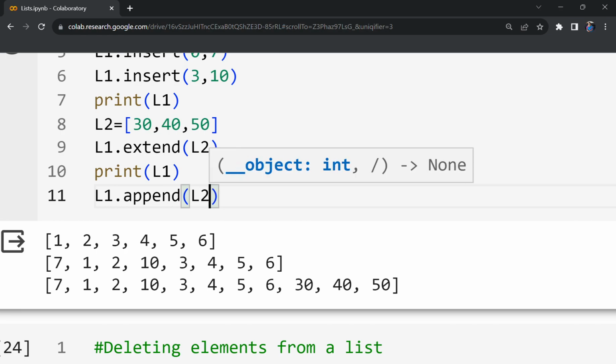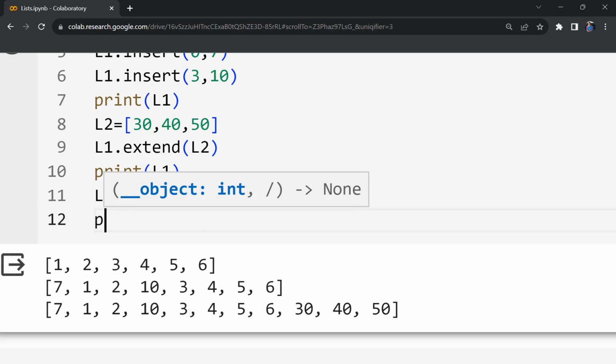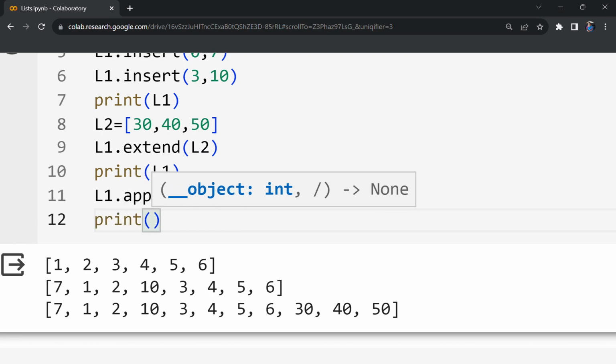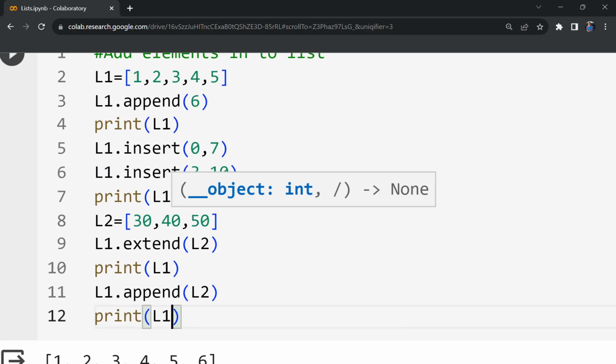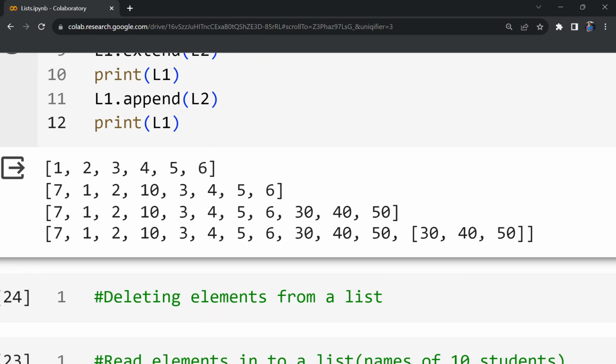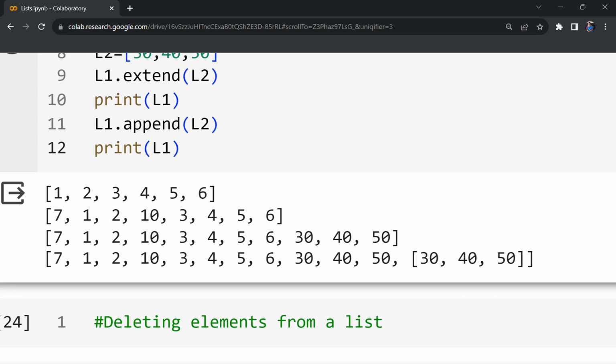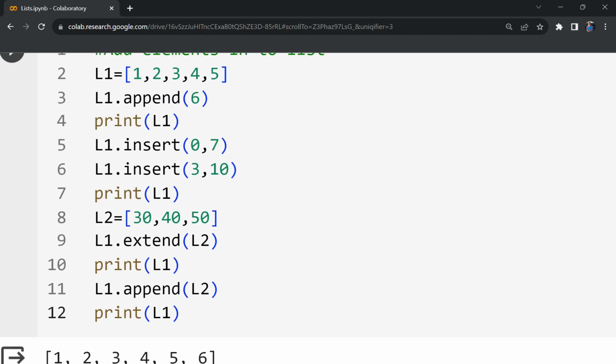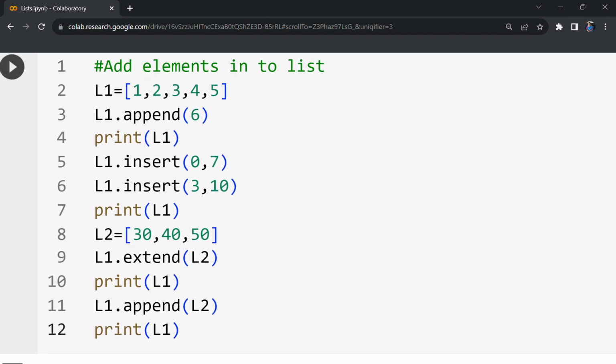Now if I print L1, what will happen? Yes, you see 30, 40, 50 are added in the form of a list only. This append is done, but that whole list is treated as one single element and that has become part of the list.